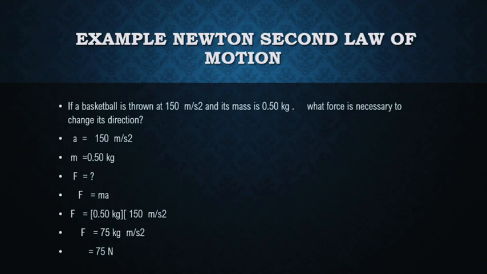F is equal to mass into acceleration. F is equal to 0.50 kg into 150 meter per second square. F is equal to 75 kg meter per second square. So, the answer is 75 Newton.